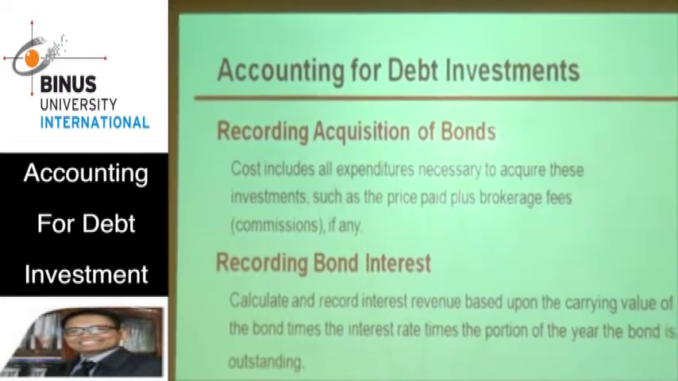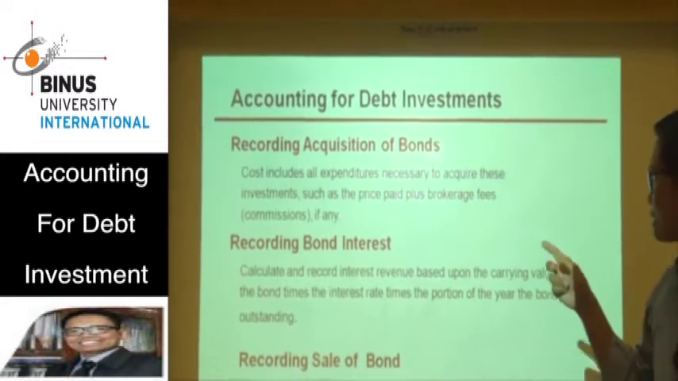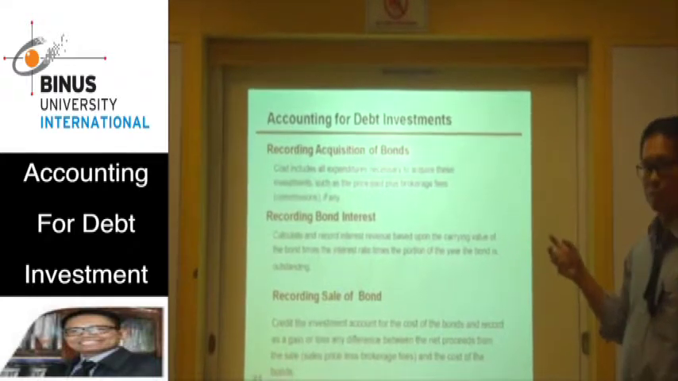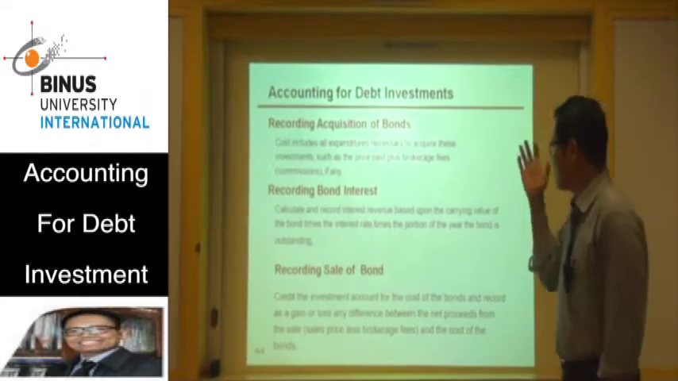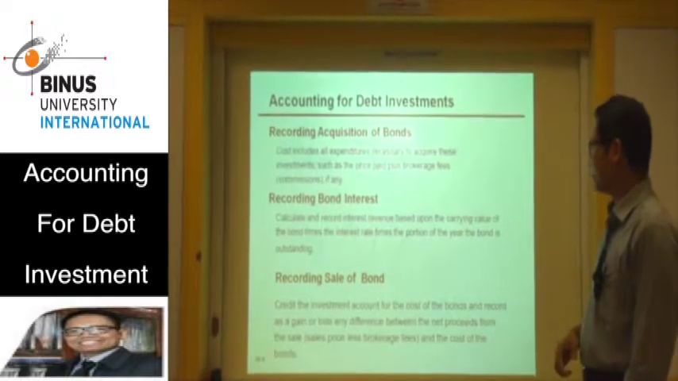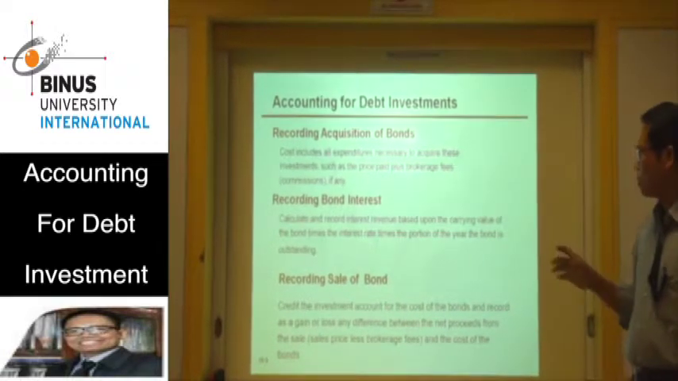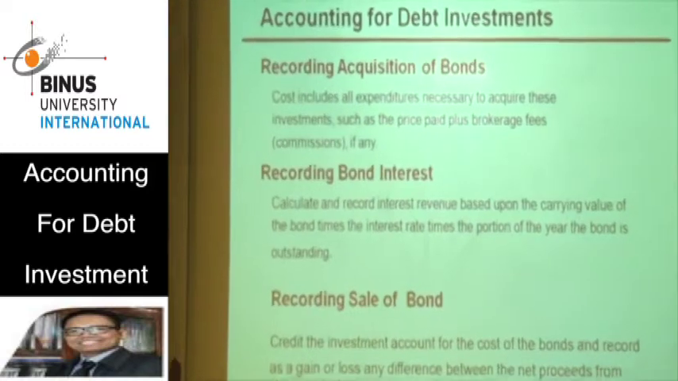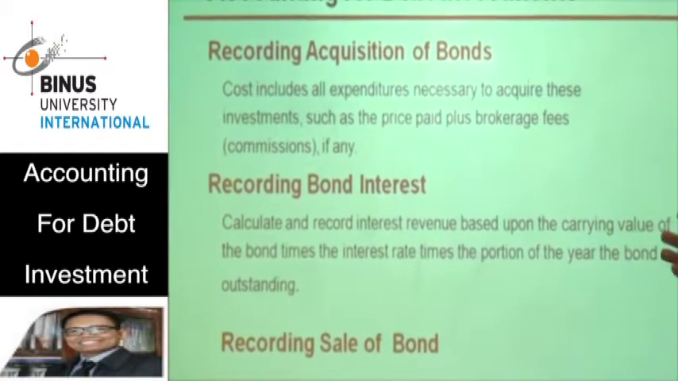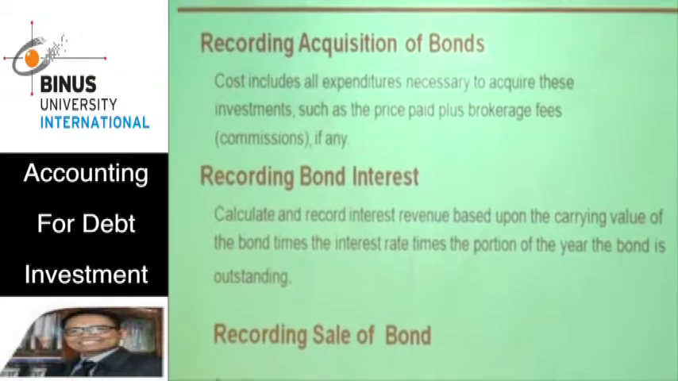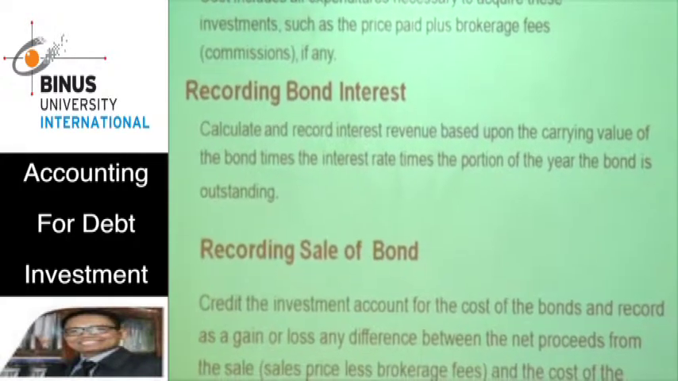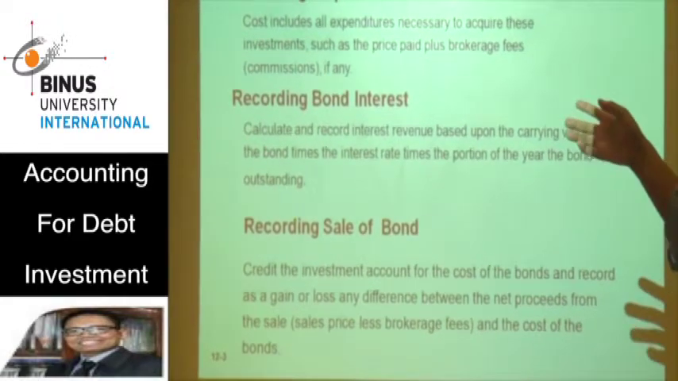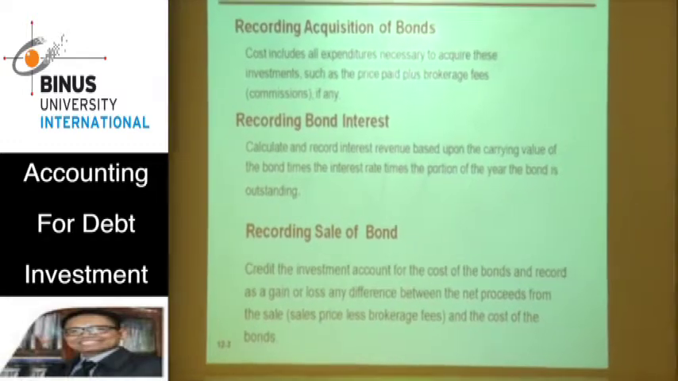And then the second moment is when the company records bond interest. For example, the company receives the interest from the bond. Then the company must do a journal. Later we will discuss how to journalize this transaction. And then the third moment in debt investment is recording the sale of the bond. When the company sells the bond, the company must journalize this transaction. We will discuss it in the next slide.